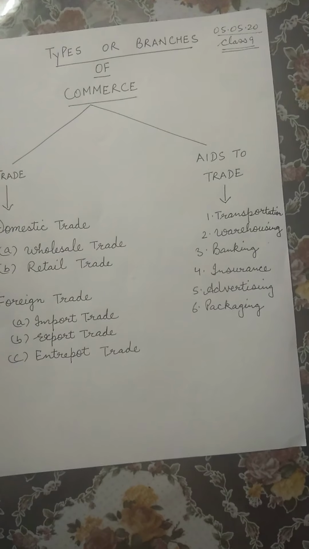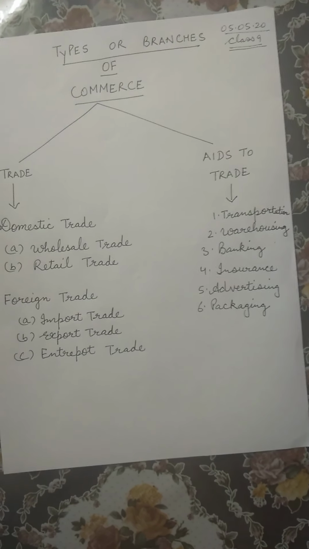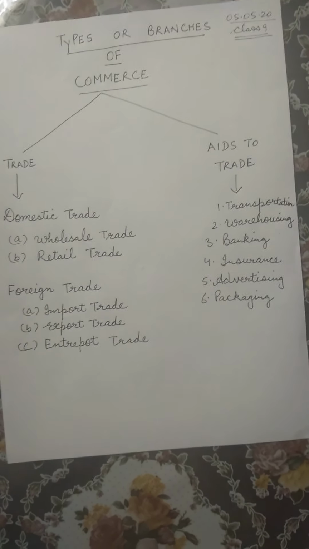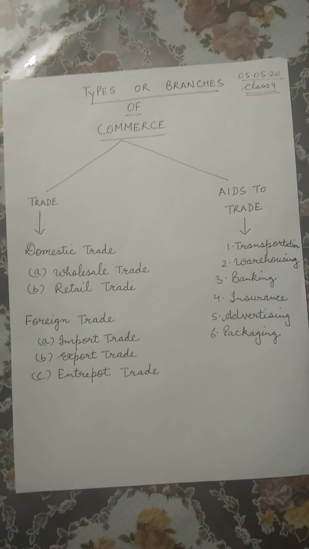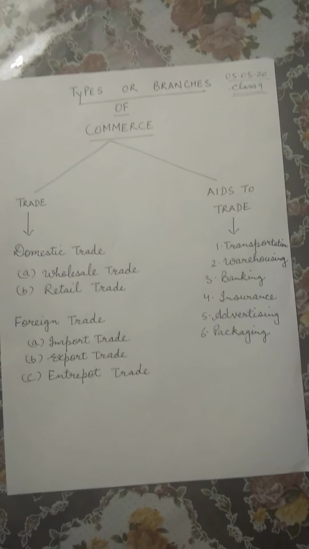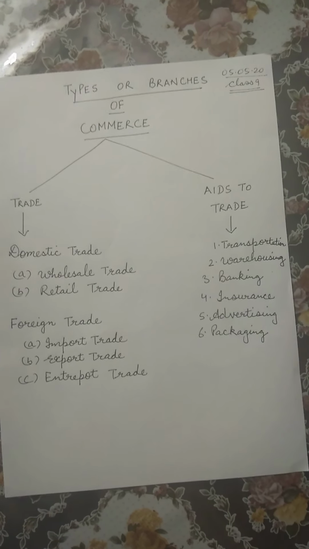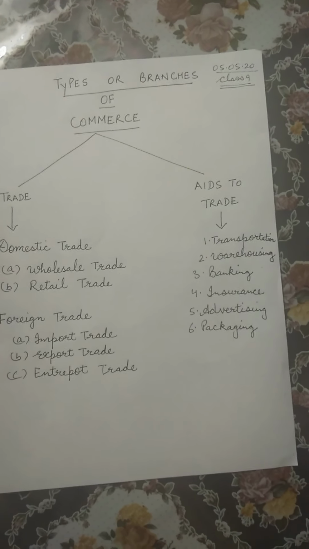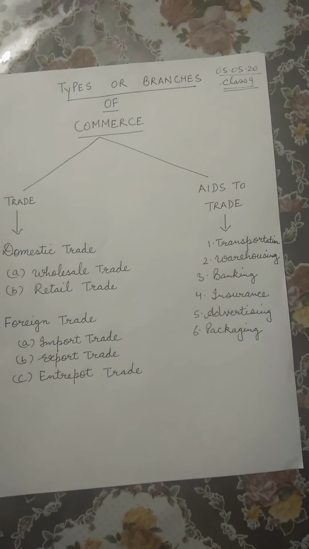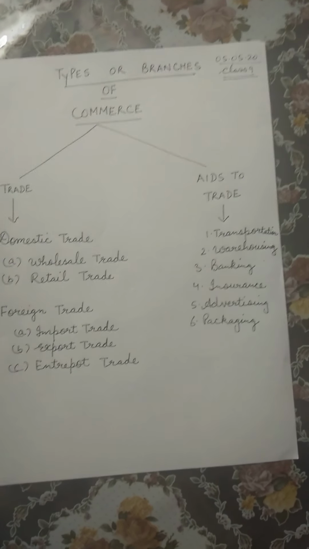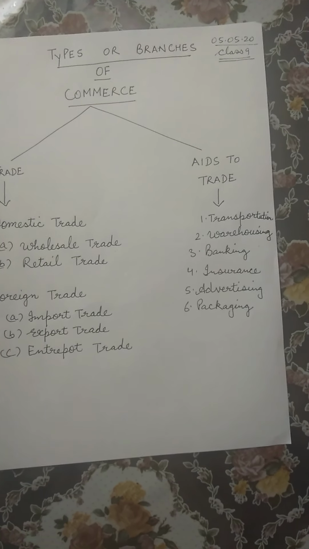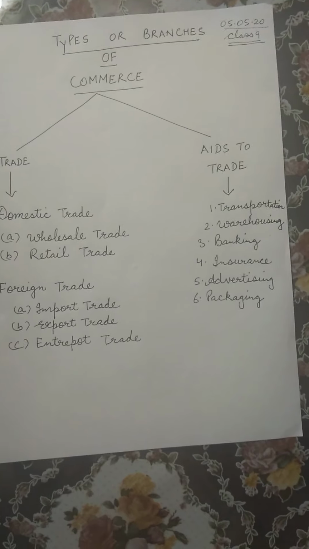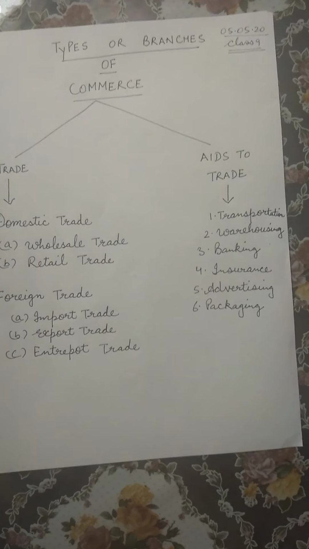Now let us talk about banking. Why and how does it help in trade? Children, there is a time gap between production and sale. For bridging that gap, the businessman needs money, because he cannot stop his production. He has to carry on his business activity. As we discussed, business is a continuous activity. So for this purpose, he requires money.